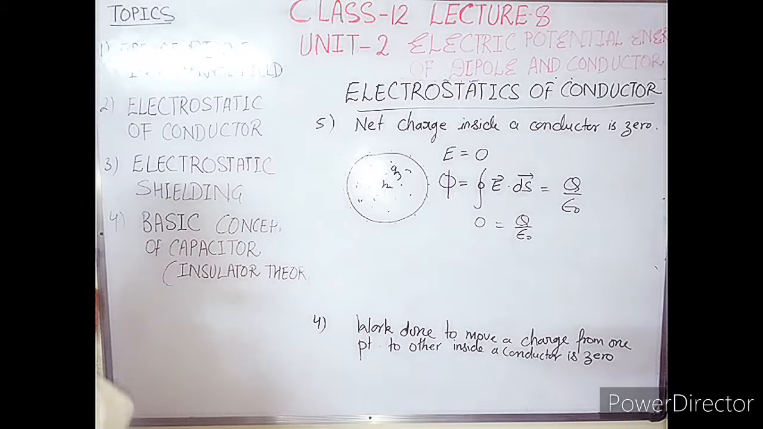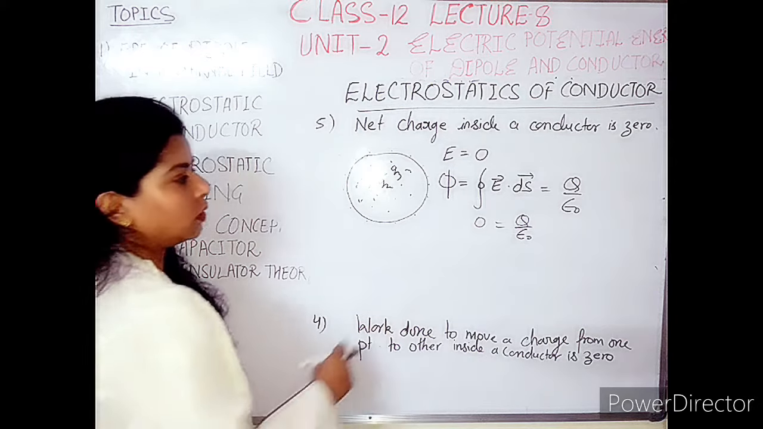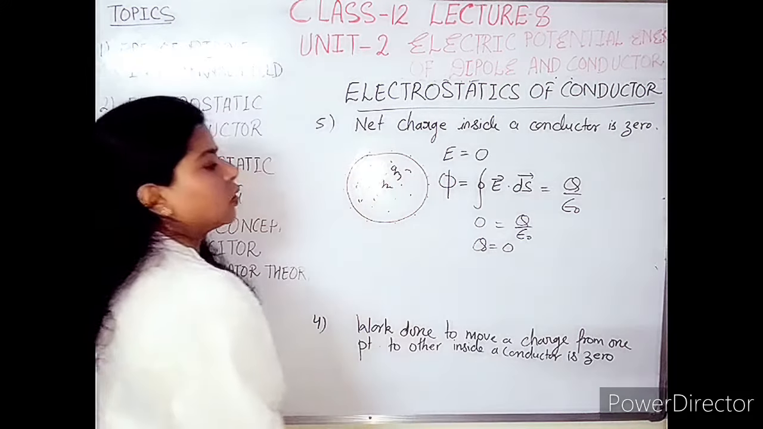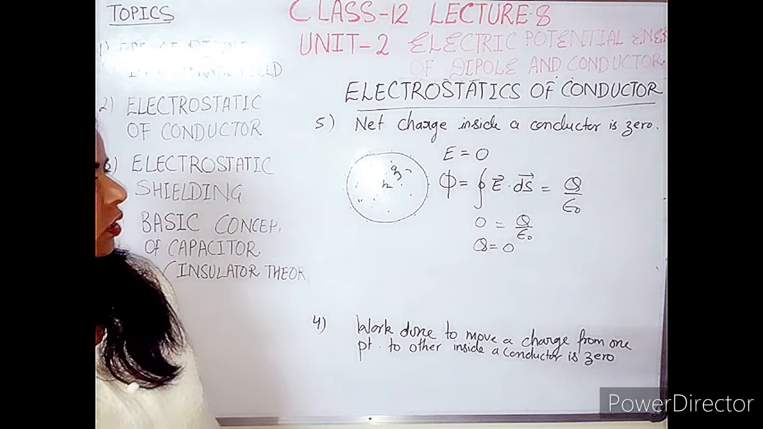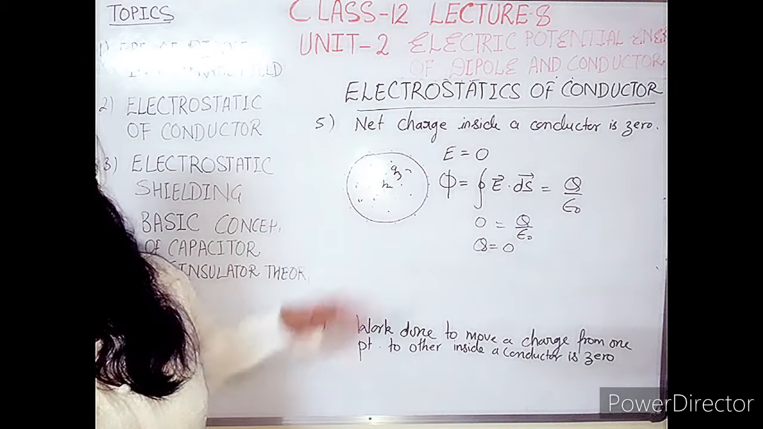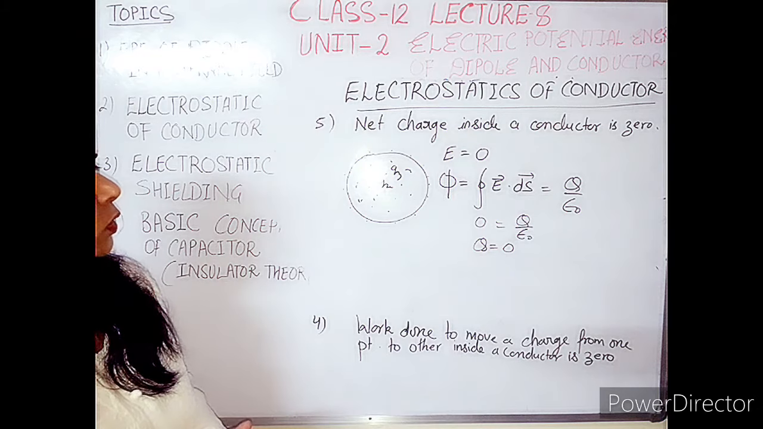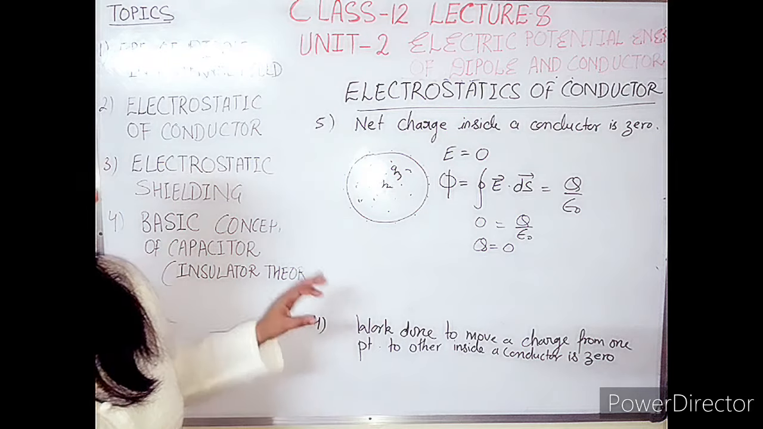We are talking only about the case inside the conductor, not outside the conductor or at the surface of the conductor. So epsilon naught cannot be 0. We will get q is equal to 0. That means inside the conductor the net charge is 0, though individual charges are present inside the conductor. So this is again a very important point, and this will be useful in further topics. So hope you understand this topic.